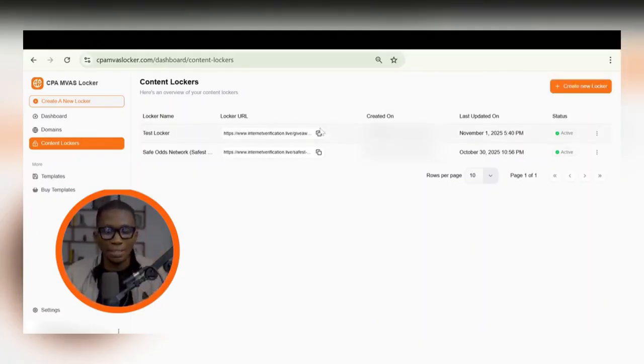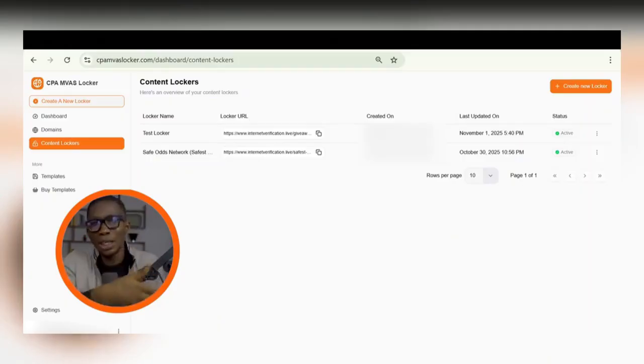But I like to make it rank on Google so that I can tell people go to Google and search for this, click on this and all, and they can go and do that. That is powerful because you can actually make it work. So you can make these sites rank on Google. That's another thing with CPA Envas Locker. Using a tool like this, you can rank your website on Google so that when people search for your website, whatever domain you purchase, they are going to find it.